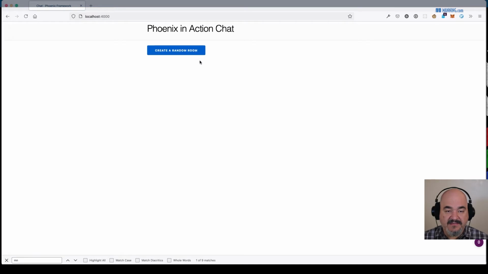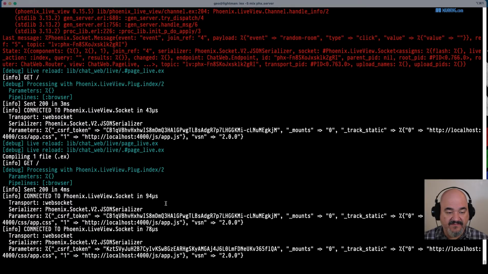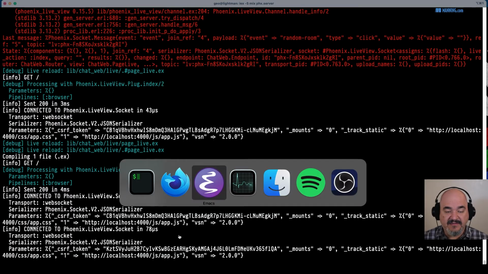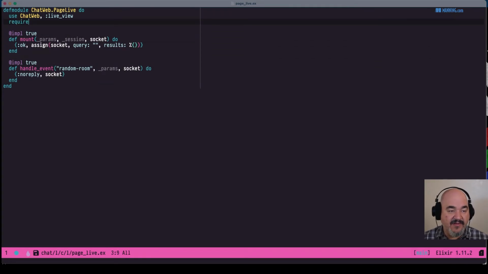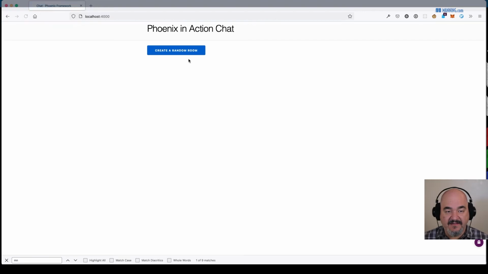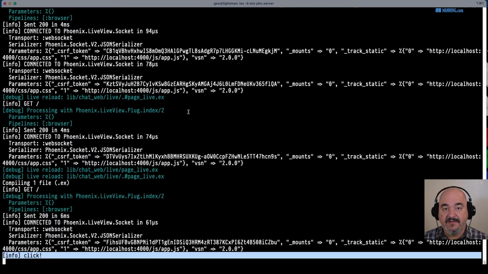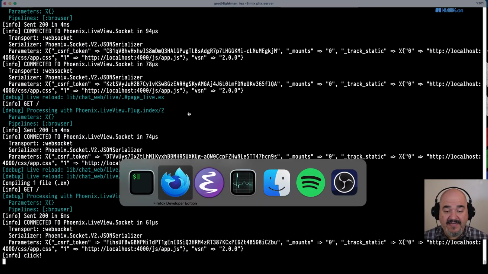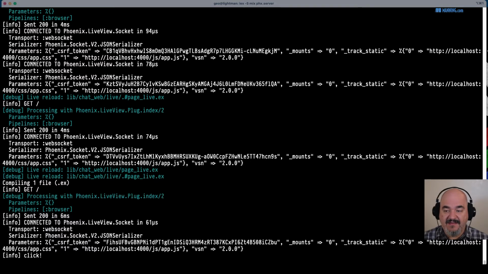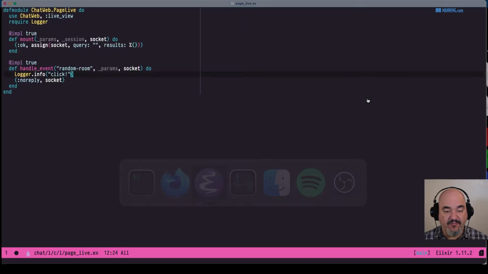Now, when I go and click this, we don't have that spinning cursor anymore, and the server doesn't crash. In fact, if we look in here, there's no crashing on the server. If we wanted to, we could log that out. I'm kind of a logger guy. I like to just see things in my logs as I'm debugging, so it's likely we're going to need a logger in there anyway. Let's just say Logger.info click, and save that. We can show that indeed we are handling that click event. I'll click that, go back to our terminal, and yes, you can see in our logs now we have info click. Perfect.